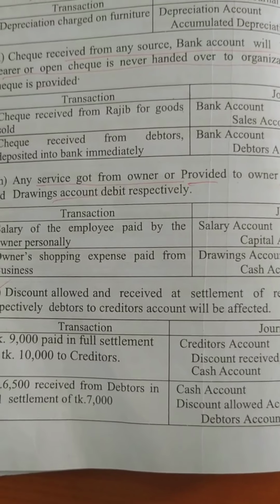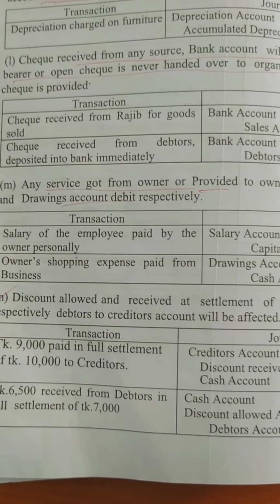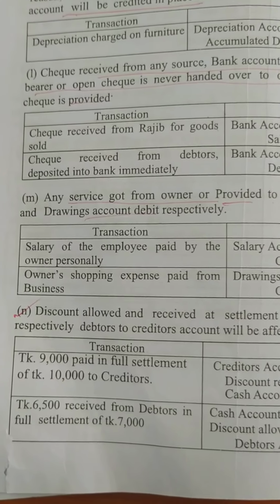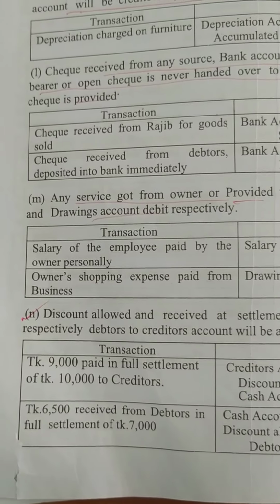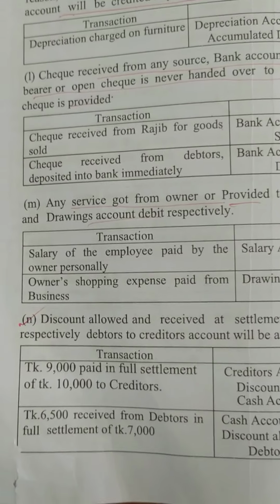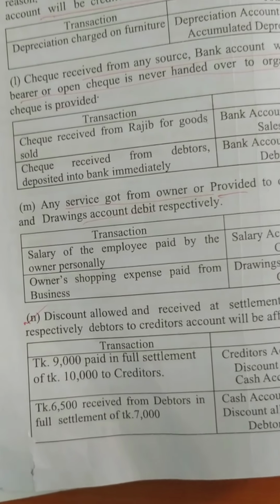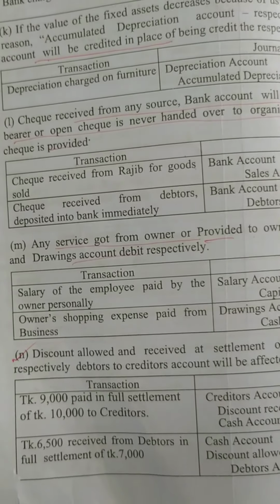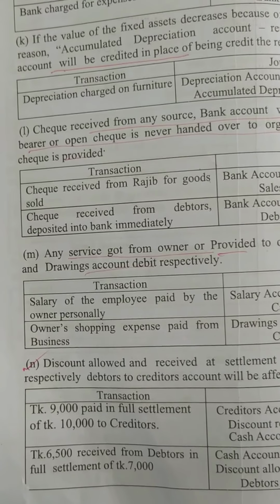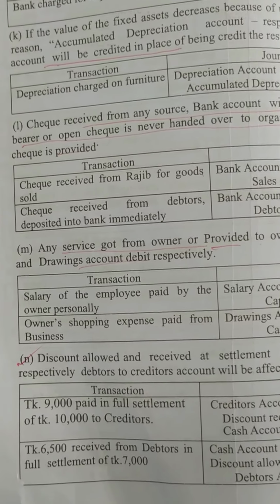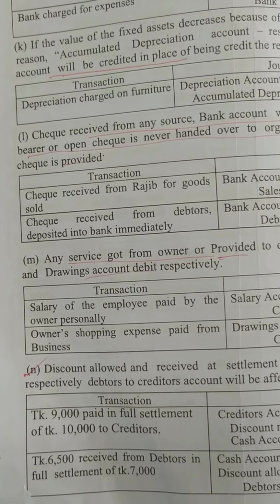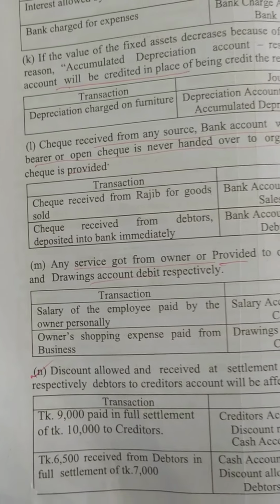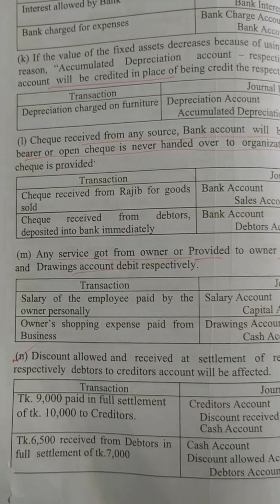And now the thing is, to whom are we allowing discount? We are allowing discount to those who are paying money to us. Okay, who are paying money to us? The debtors are paying money to us, because we are getting money from the debtor. So when debtors are paying money to us, at that time we are giving them some discount. So that's why discount allowed is expense, and since we are giving discount to the debtors, the debtors account will be credit in that case.